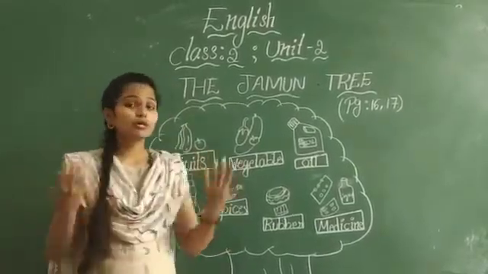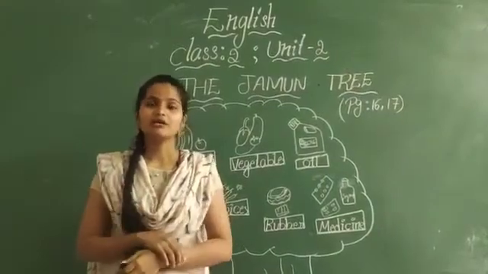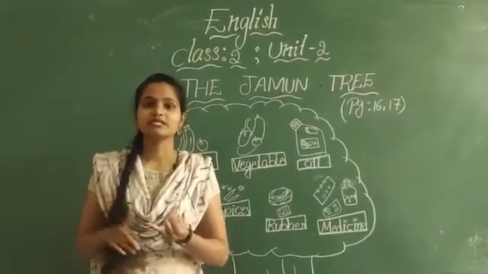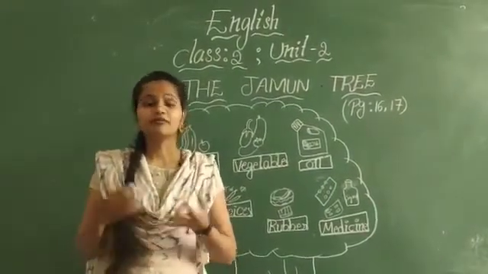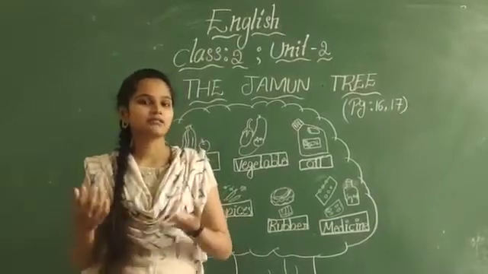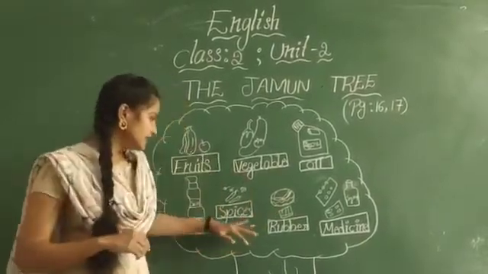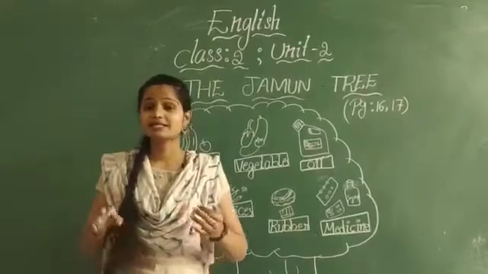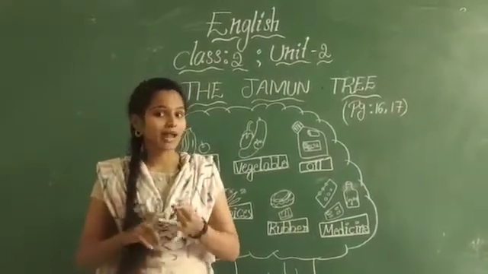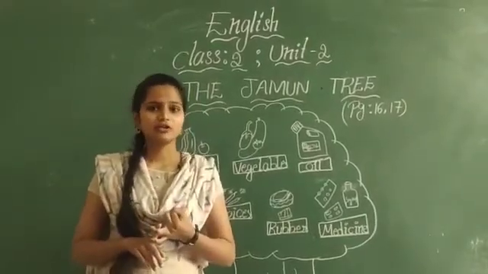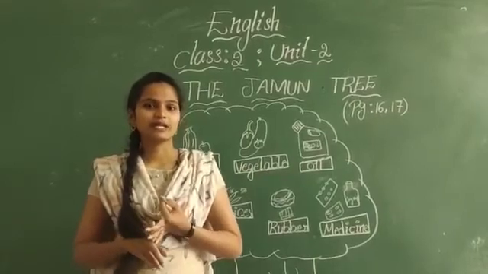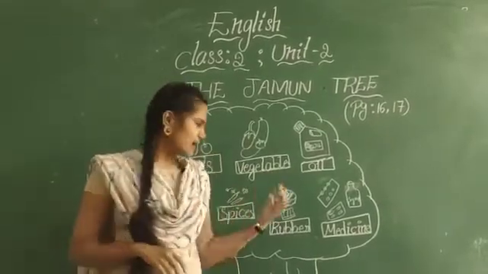Then glue. Glue is nothing but gum. You will use it like Fevicol, isn't it? Like Fevistick. The gum, from where will it come? It will come from the tree. Then what are spices? Spices are nothing but chilies, black pepper, isn't it? Do you know that? Cloves. Yes, these all are the spices.